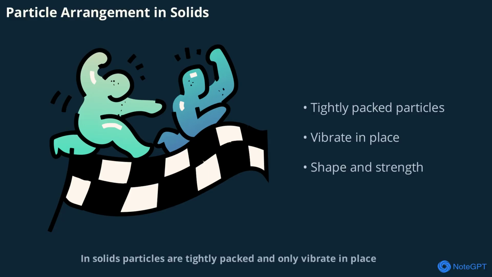In solids, particles are tightly packed and only vibrate in place. This arrangement gives solids their shape and strength. When heat is added, the particles start to move more, preparing for the change to liquid. This structure is what makes solids unique compared to liquids and gases.